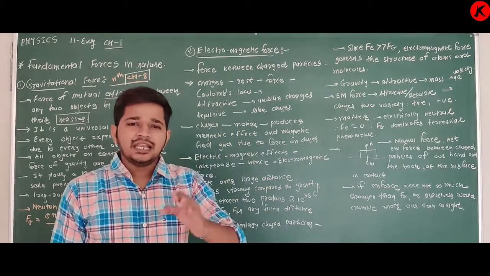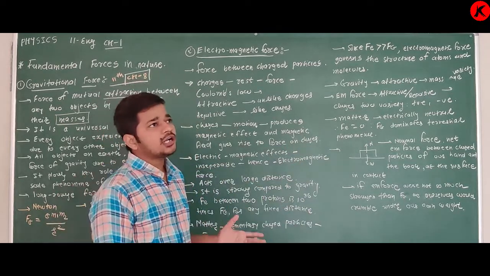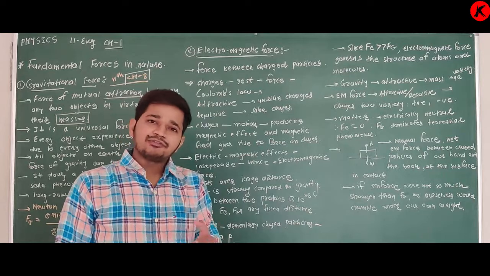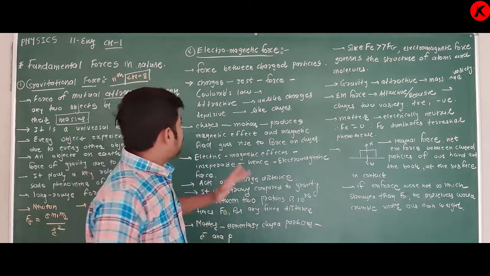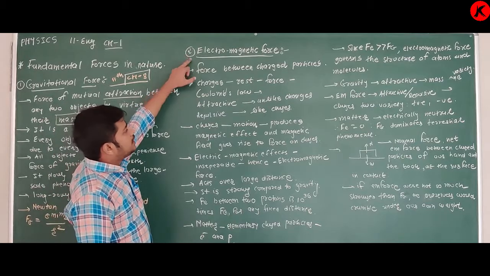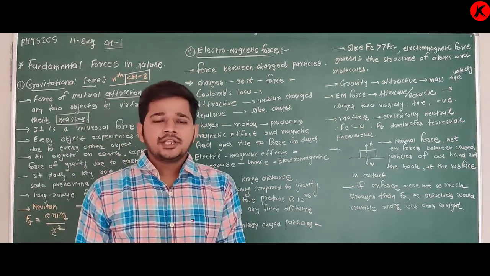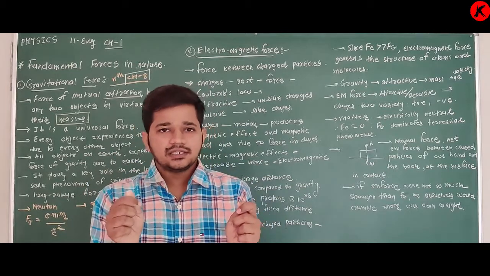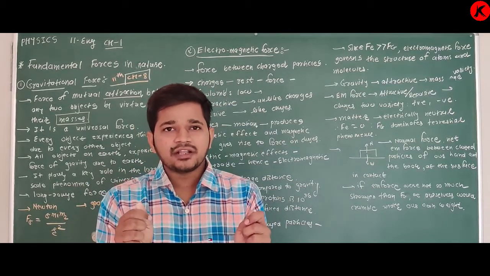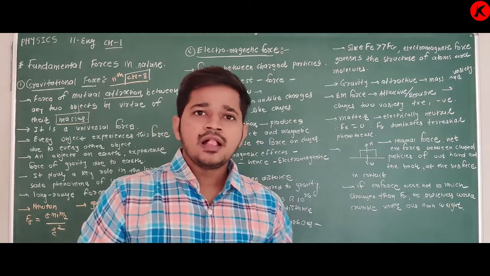And due to this electric charge, another two types of fields are produced: electric field and magnetic field. See how? Electromagnetic force is the force between charged particles. Means if two particles are charged, then electrical force is acting between them.